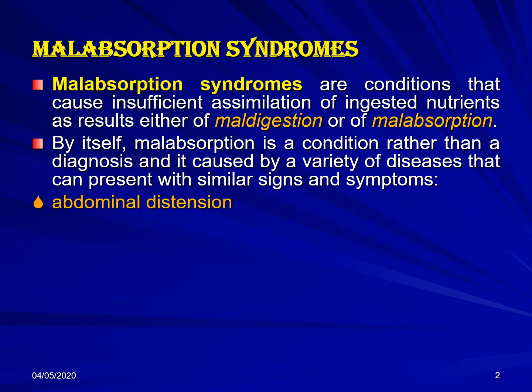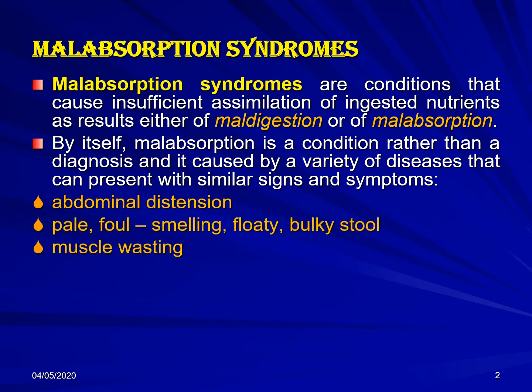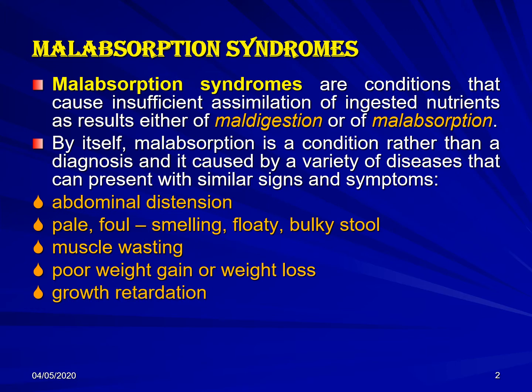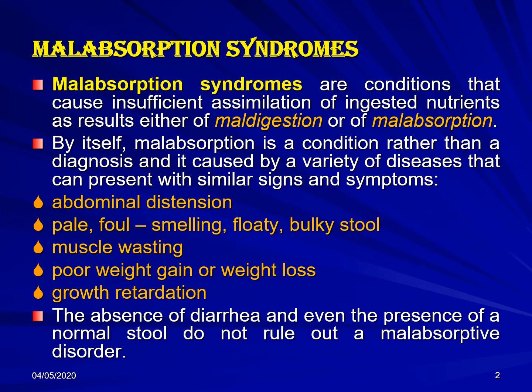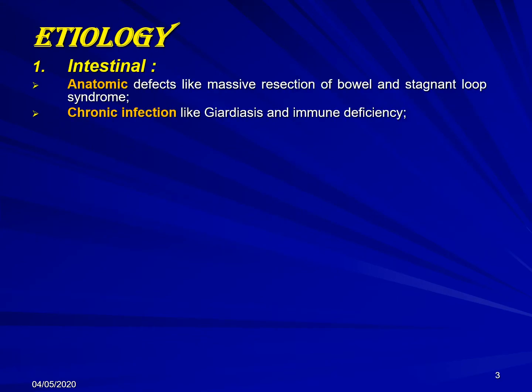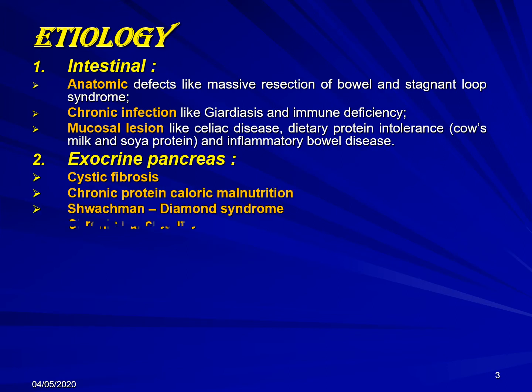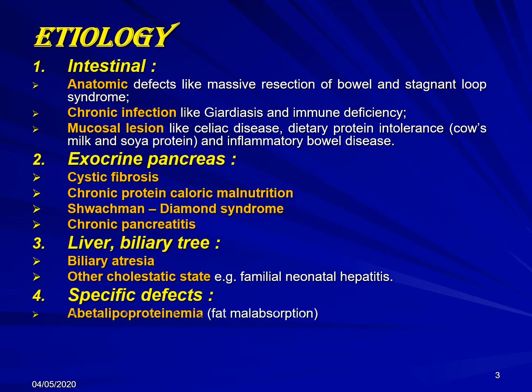It has something in common with the clinical features. When we see them, we can diagnose malabsorption syndrome. These are abdominal distension, steatorrhea, muscle wasting, poor weight gain, weight loss, and growth retardation. The absence of diarrhea, or even the presence of normal stool, or even constipation, as in cases of celiac disease, does not rule out the diagnosis. The etiology could be caused by intestinal causes, or exocrine pancreatic causes, or liver and biliary or specific defects.